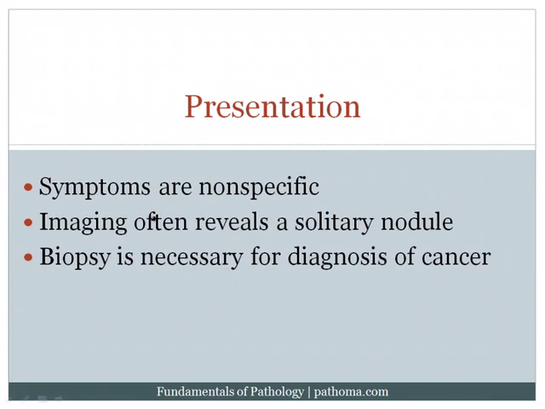Now, patients who present with lung cancer present with non-specific symptoms. For example, they may present with cough, weight loss, hemoptysis, a post-obstructive pneumonia, etc. Whatever it might be, especially in a smoker, when you have these non-specific types of symptoms, the next thing that's going to happen is that the patient's going to get some sort of imaging, usually a chest x-ray. And a chest x-ray would classically reveal something called a coin lesion or a solitary nodule. A coin lesion, again, is a solitary nodule that measures about anywhere from 2 to 5 centimeters.